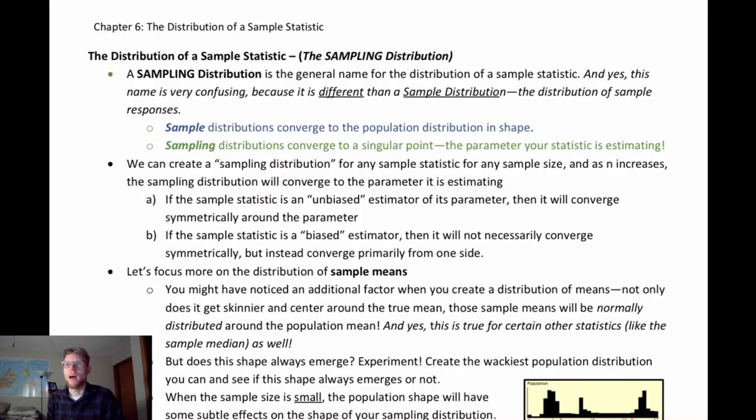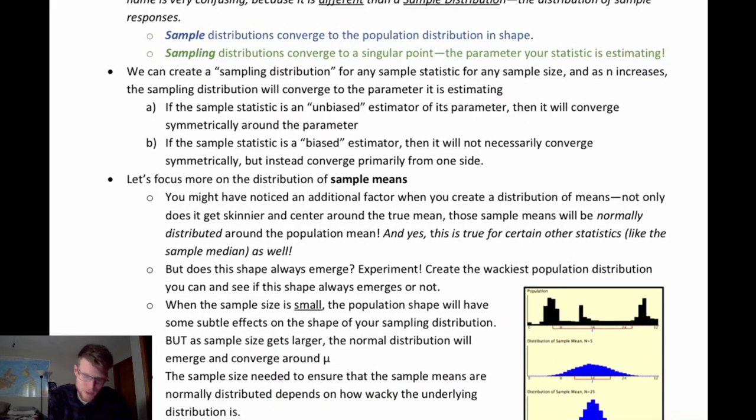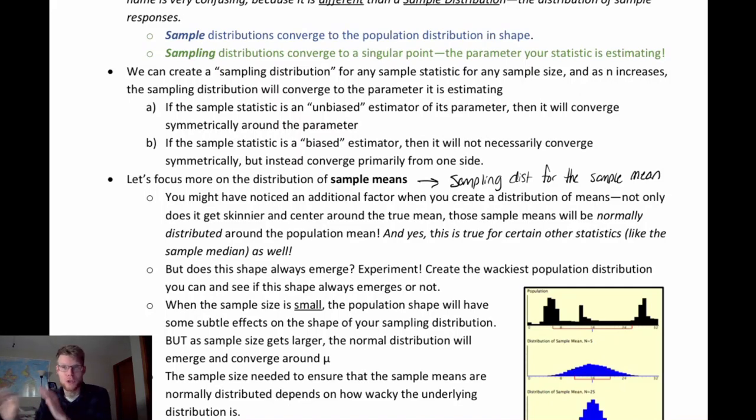Okay. So let's focus a little bit more on the distribution of the sample mean. The formal name is the sampling distribution for the sample mean. It represents all the possible sample means that I could get for a particular sample size, for a particular variable that I'm working with.